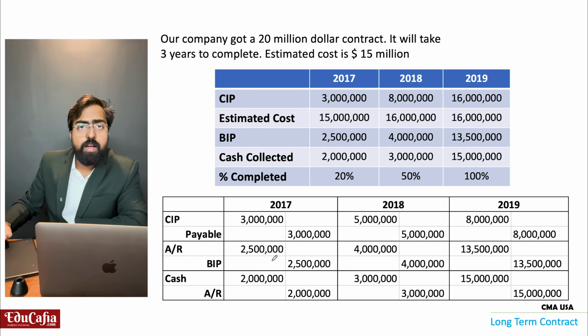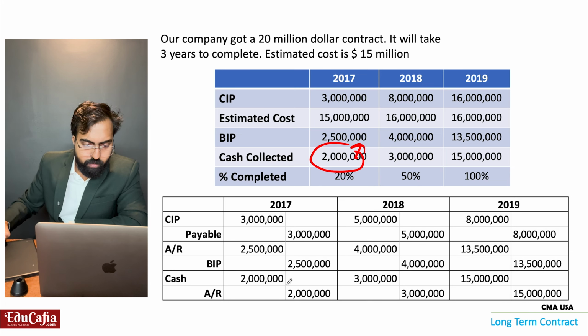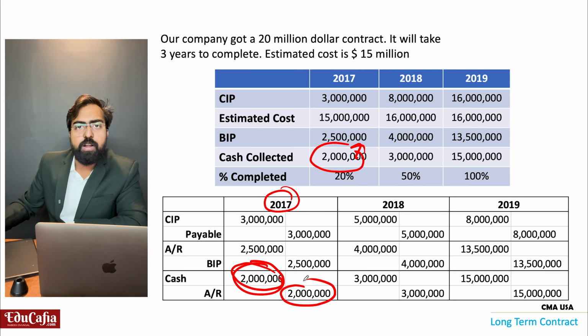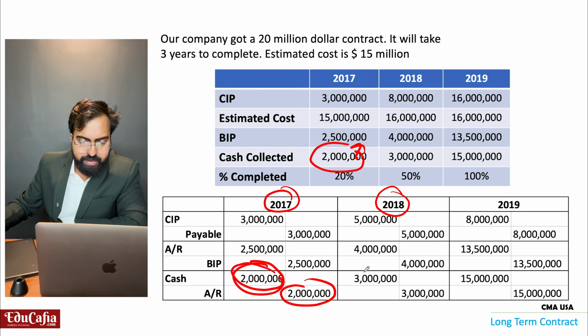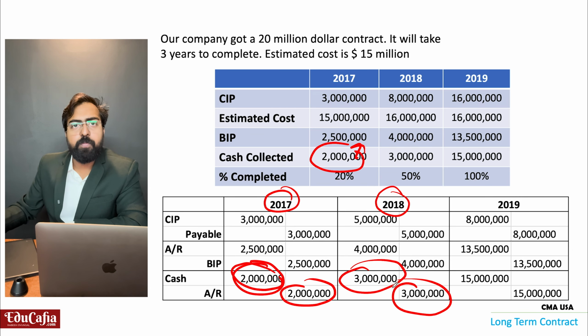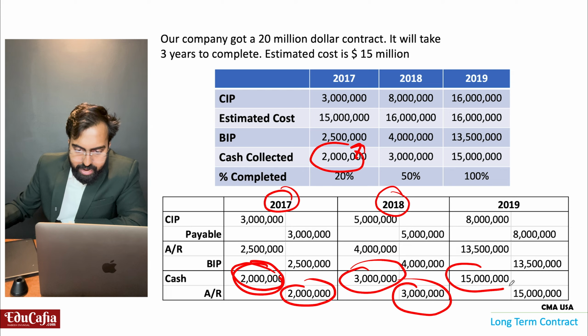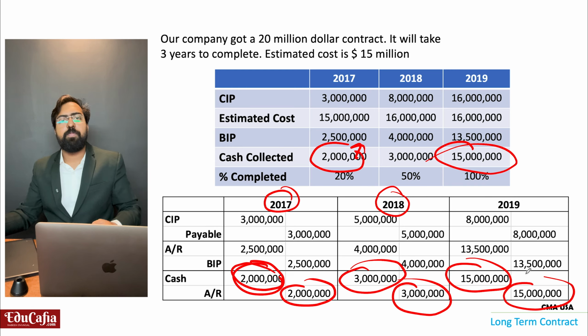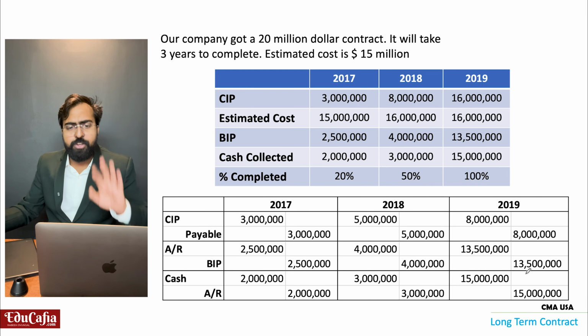Then we are receiving cash against this bill, right? So whenever we receive cash, in 2017 we received cash 2 million, so we are crediting accounts receivable. Again in 2018 we received cash 3 million, that time I am crediting accounts receivable. Then again in 2019 I got 15 million cash, that I am crediting accounts receivable. So this much you understood, right?